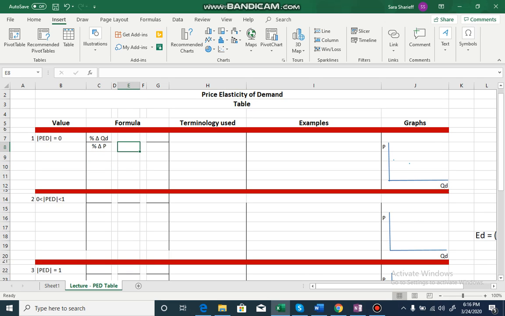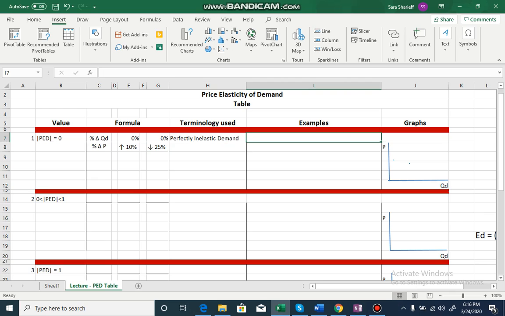Let's say if price is increasing by 10%, then percentage change in quantity demanded is 0. Or if price is decreasing by 10% or maybe 25%, whatever, then percentage change in quantity demanded is 0. This type of demand is known as perfectly inelastic demand. Consumers are not at all responsive to a change in price.